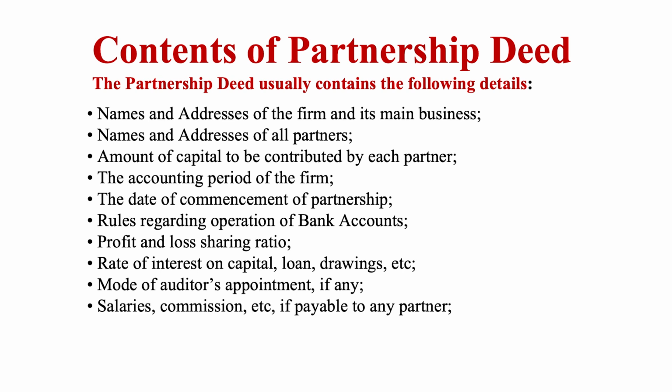Salaries, commission, etc. if payable to any partner.